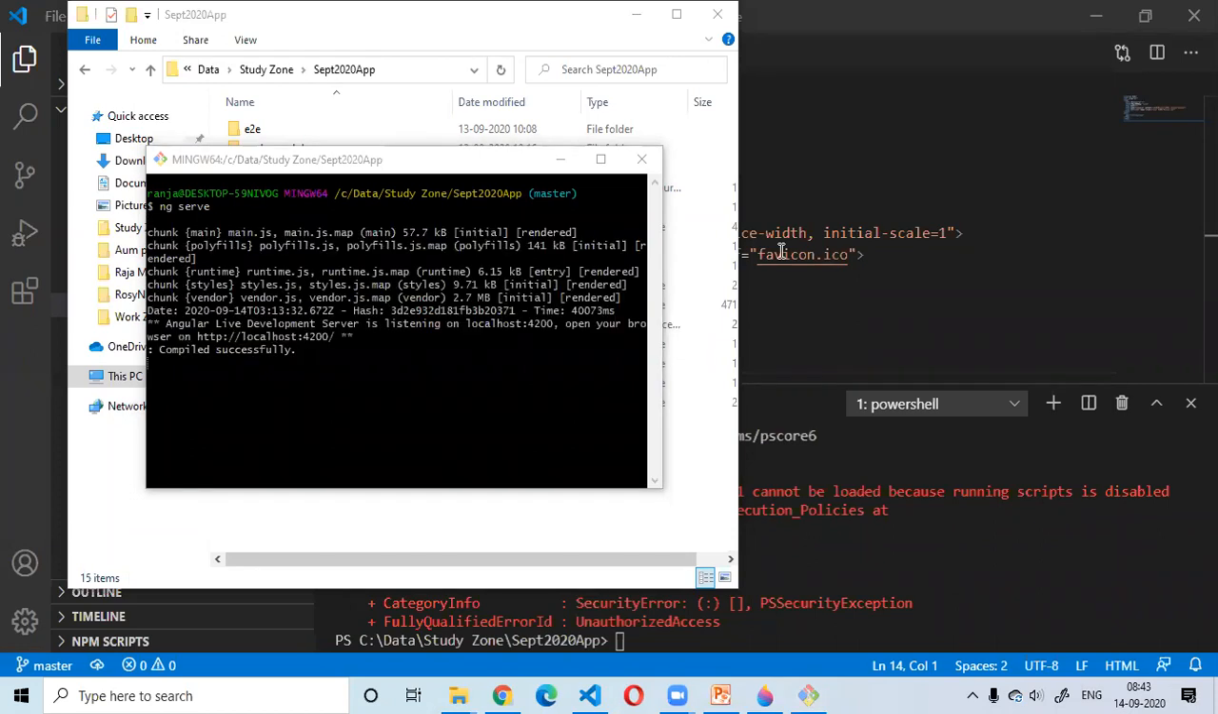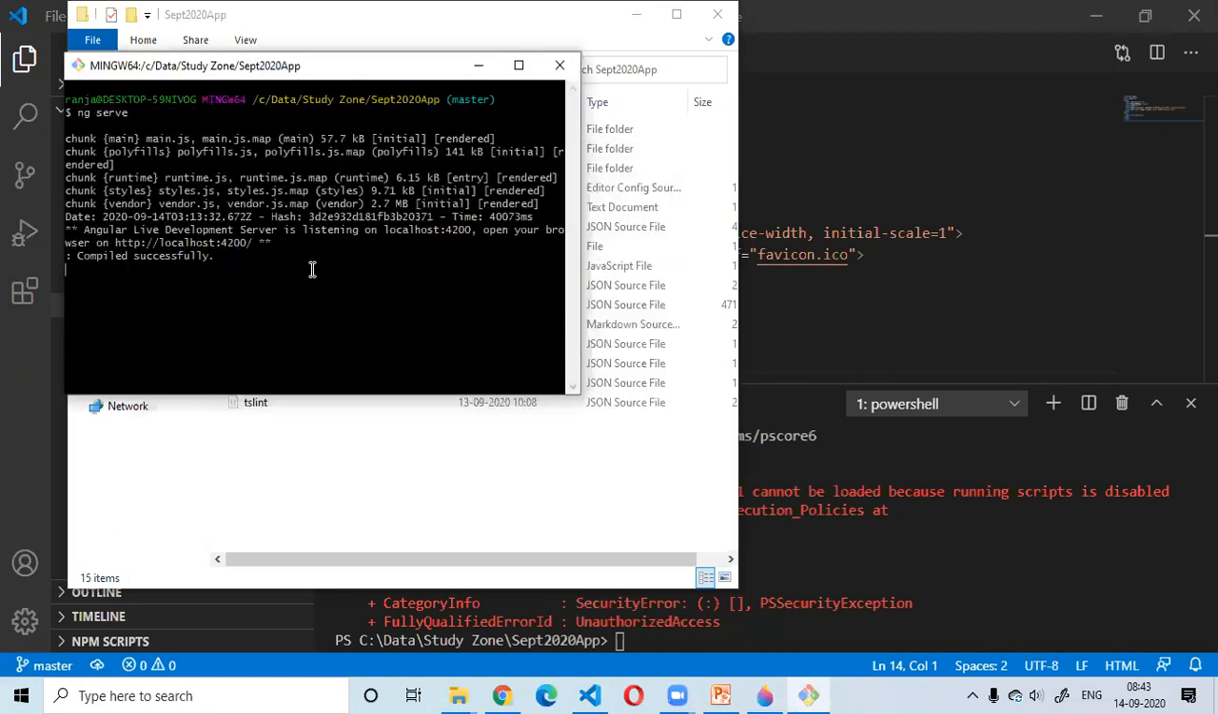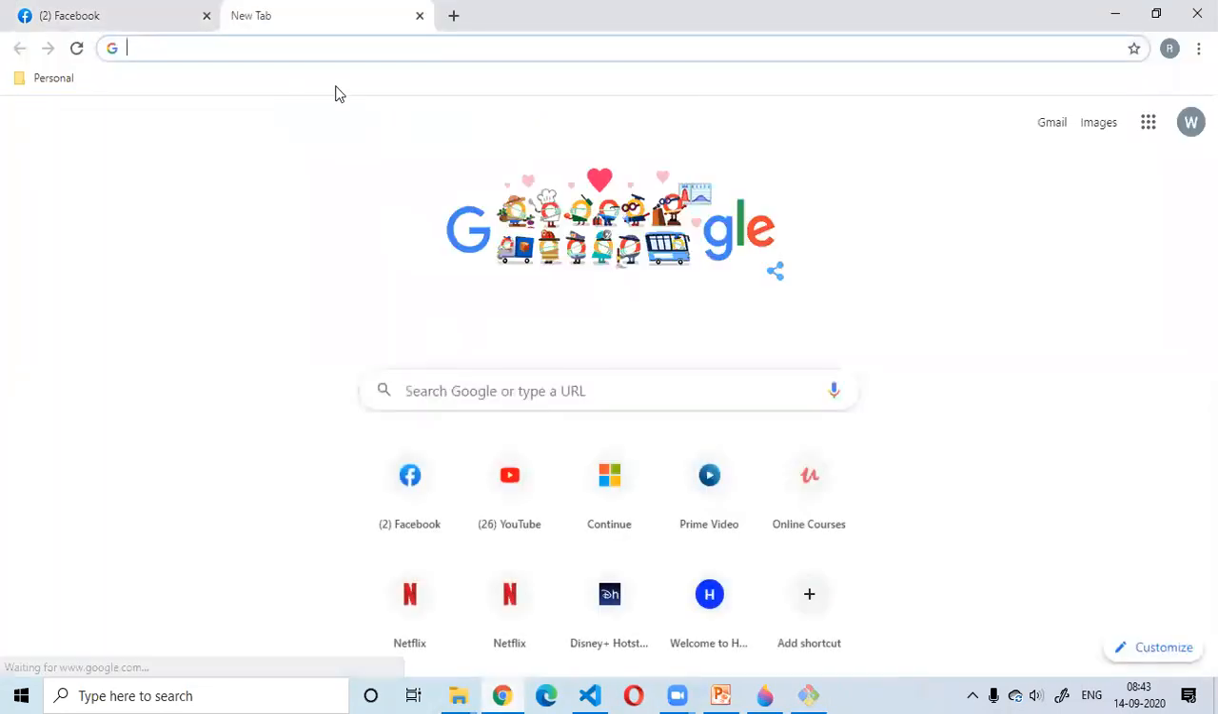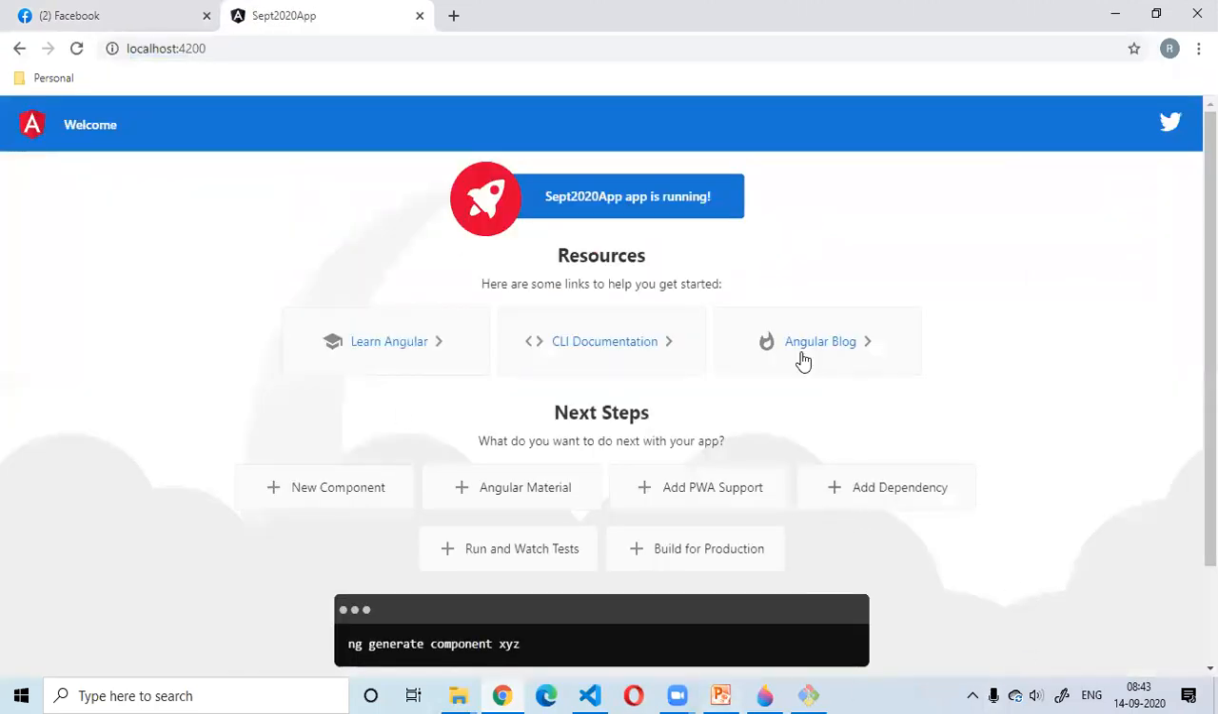For ng serve, that means ng serve is just going to compile and host your application on localhost with port number 4200. You have to explicitly run the application in your browser in order to see it. But in case of -o, it is going to compile the application and just open it in the default browser set in your system.